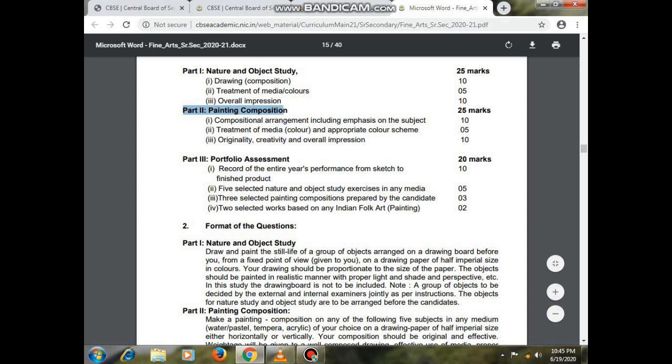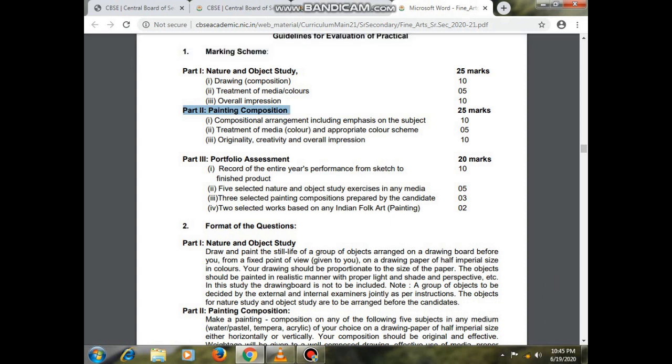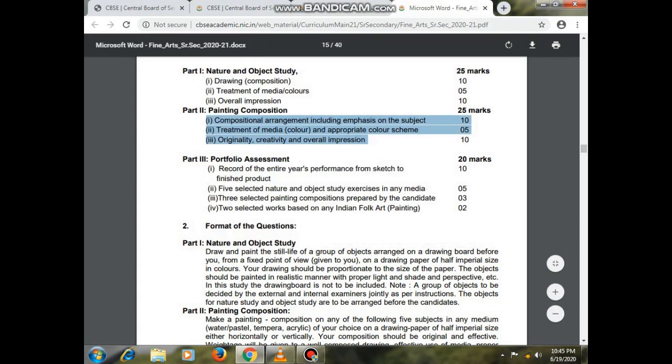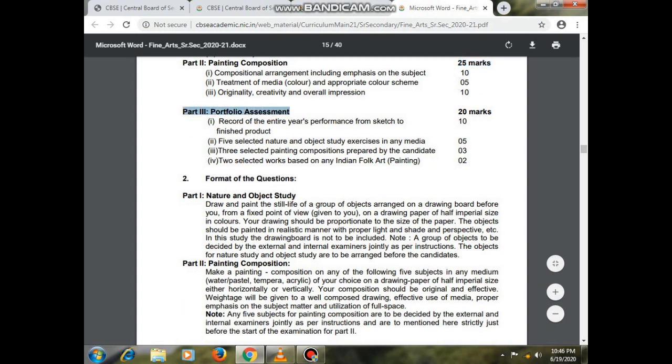Unit number 2, part number 2, the painting composition. Painting composition: here the arrangement, including the emphasis on the subject, is for 10 marks; the treatment of media, color or appropriate color scheme, is for 5 marks; and the third one is originality, creativity and overall impression, which is for 10 marks. In the third part, portfolio assessment, how will it be?